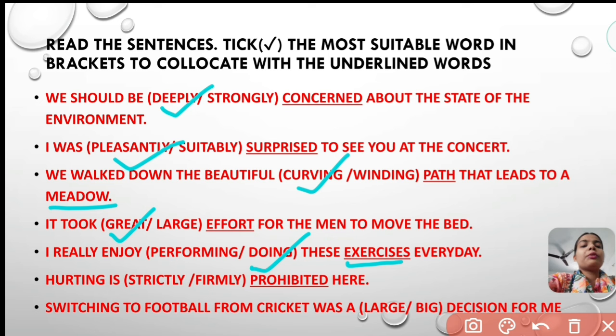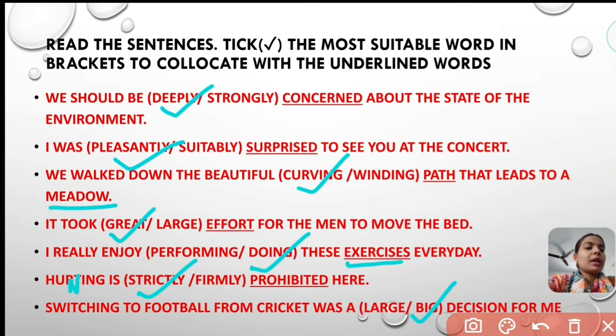Hunting is strictly or firmly prohibited here. So the correct answer is strictly prohibited here. And the last one is, switching to football from cricket was a large or big decision for me. So the correct answer is a big decision for me.